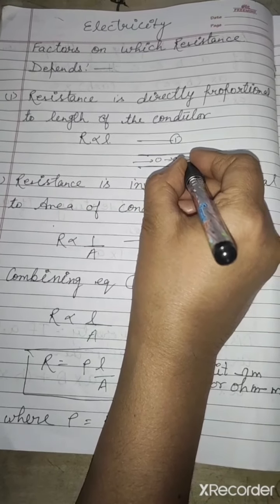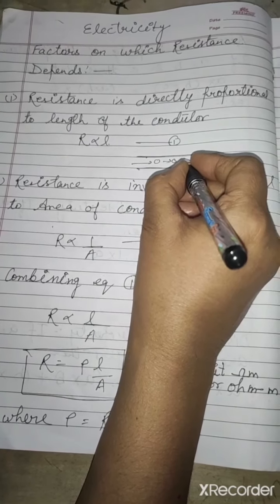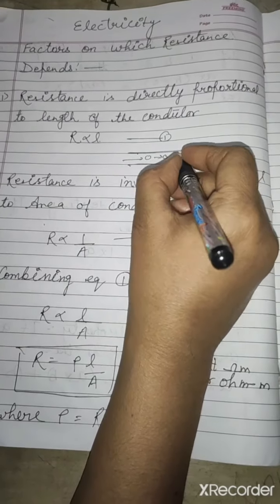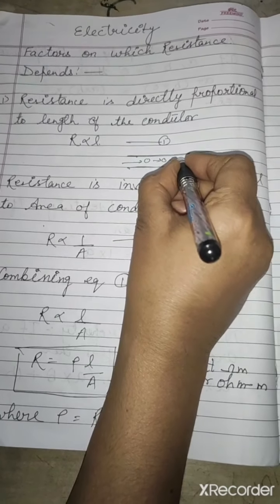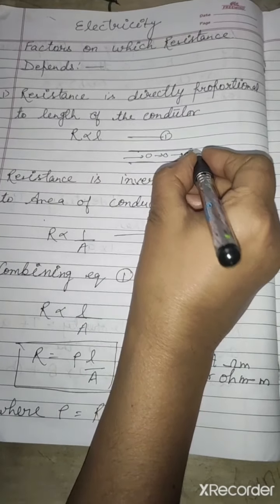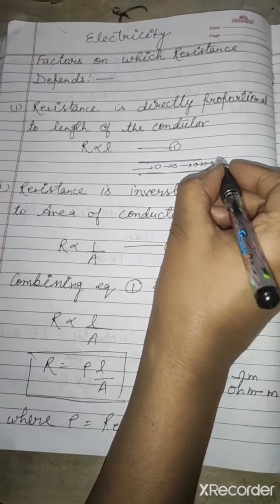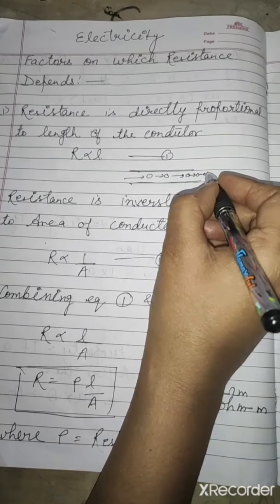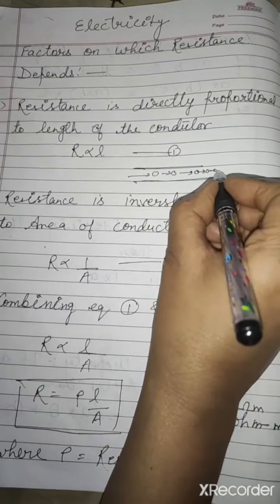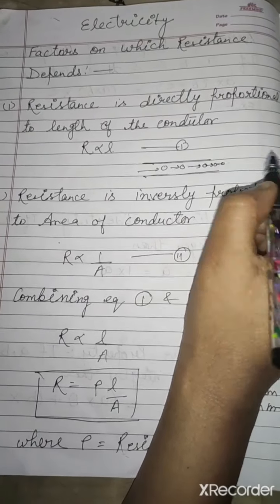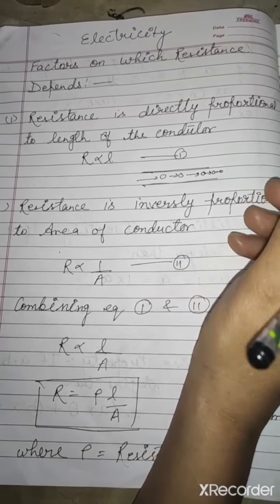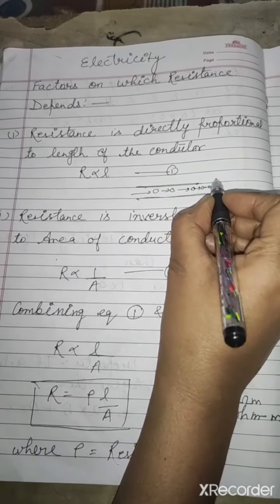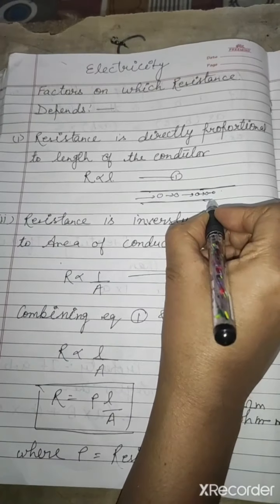Rather, if you are going during the prayer time or when the school is over, then all classes are going in the corridor. All classes means the number of students is quite high. So at that time the possibility of colliding with each other, of hitting each other, is more. That means we collide more if we have a large number of students. If only one class is there, collision will be less. So if the length is more, resistance is directly proportional to the length.